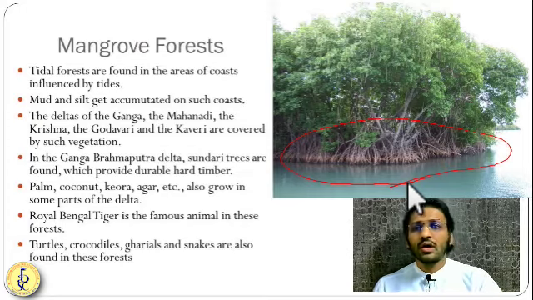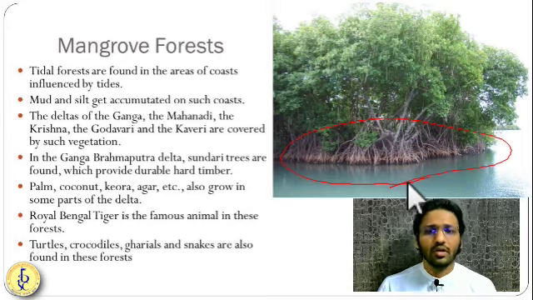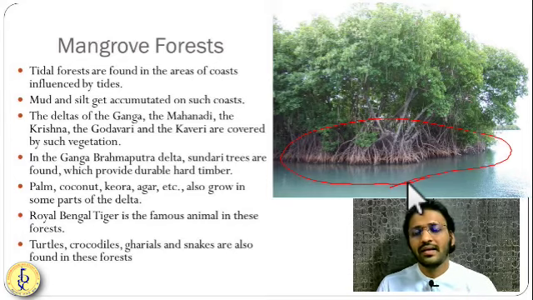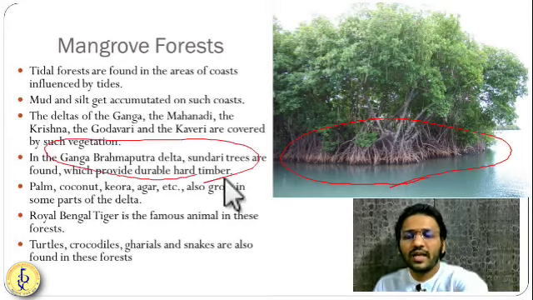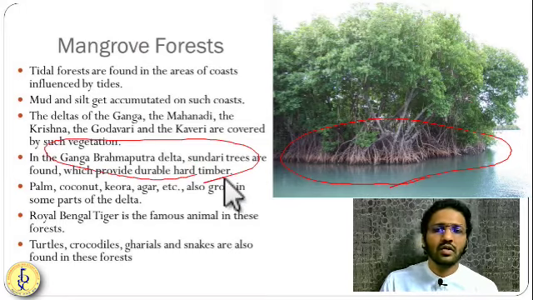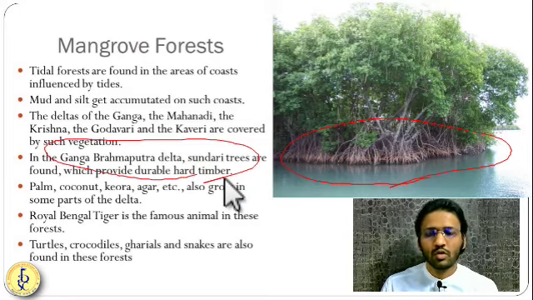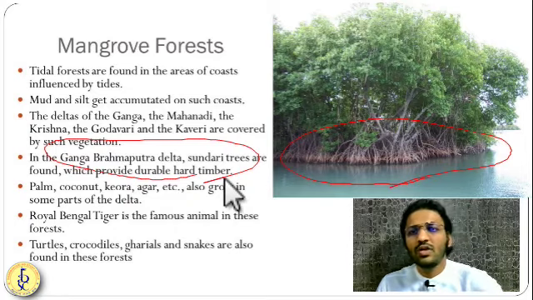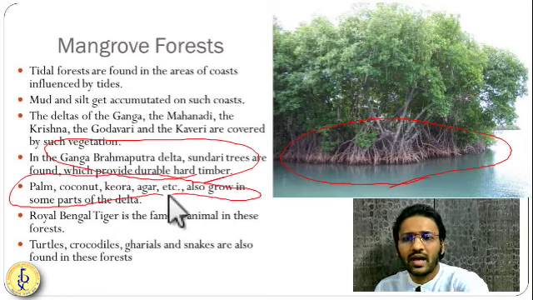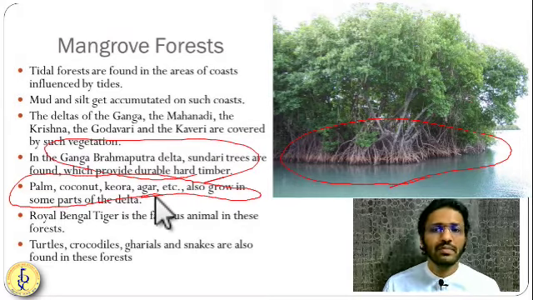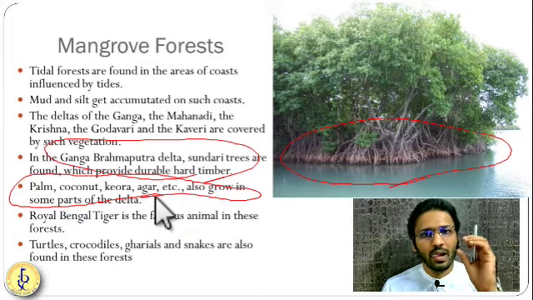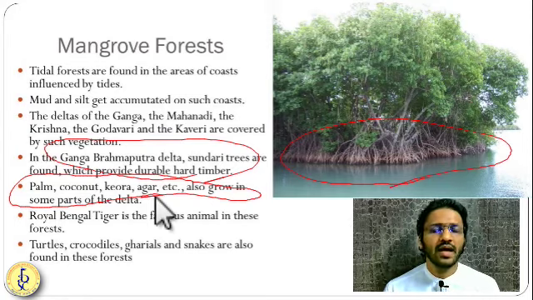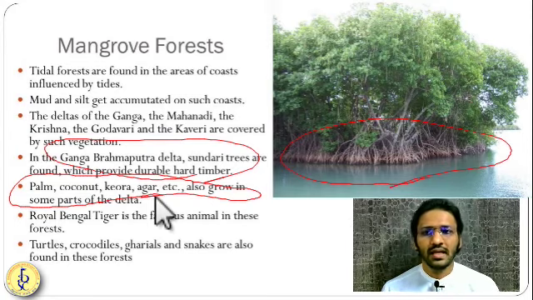So these forests are found on the coast of rivers and seas, like the Ganga-Brahmaputra river deltas. Then you'll find them on the coast of Gujarat, the coast of Maharashtra, the coast of Andhra. Here you will also find coconut, kewra, agar, and many other palms. The small nut is used for making paan and paan masala and many things. These are also types of palms that you will find in this region.